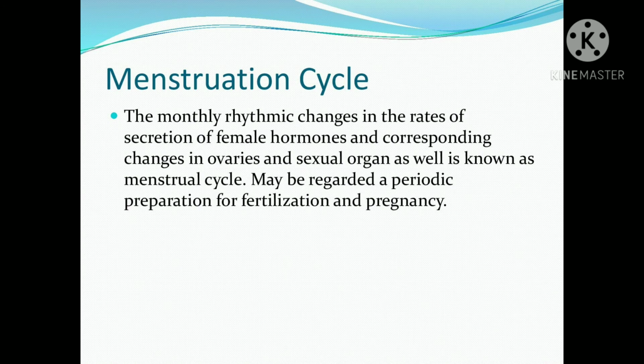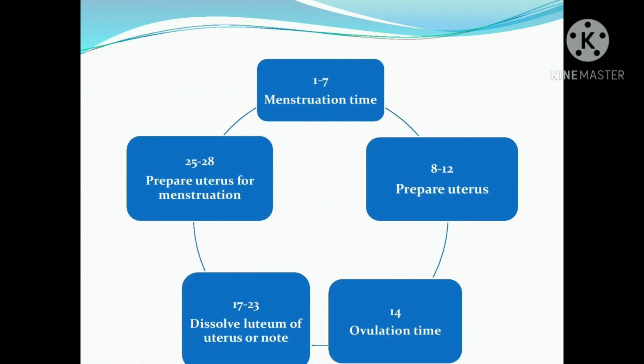Menstrual cycle: the monthly rhythmic changes in the rates of secretion of female hormones is called the menstrual cycle. Generally it may be regarded as a period of preparation for fertilization and pregnancy. Now see, days 1 to 7 are the menstruation time, and days 8 to 12 are preparing the uterus. 17 to 23 is the dissolution of the uterine lining, and the 14th day is the ovulation time.